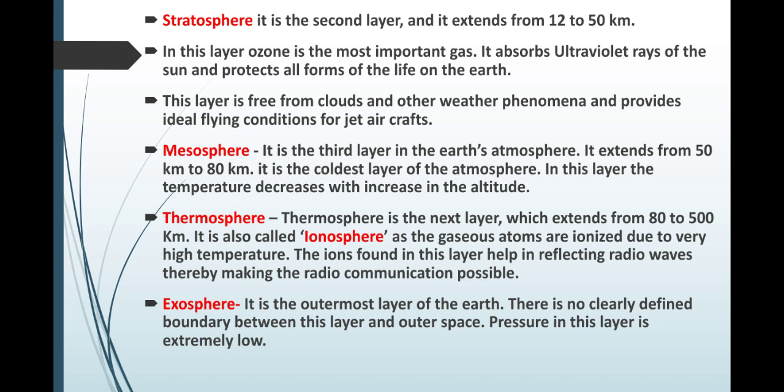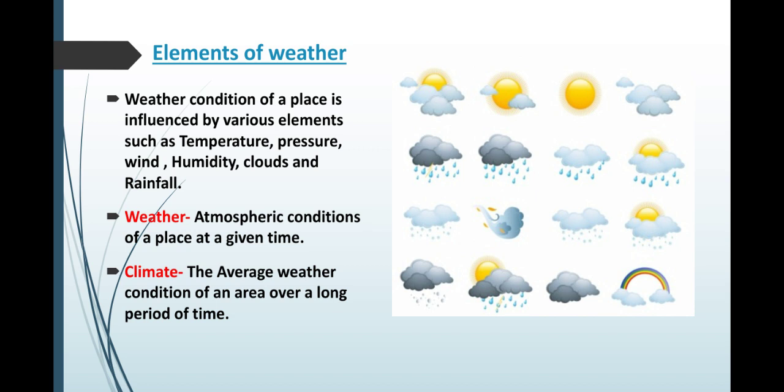Then we go to the elements of weather. Now, the weather condition of a place is influenced by various elements. We first studied what the atmosphere is and its different gases, then how the weather conditions change. The weather condition of a place is influenced by elements such as temperature, pressure, wind, humidity, clouds and rainfall. These are some of the elements which affect the weather of a place.